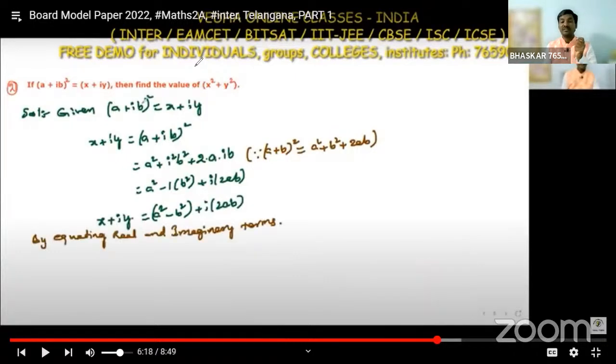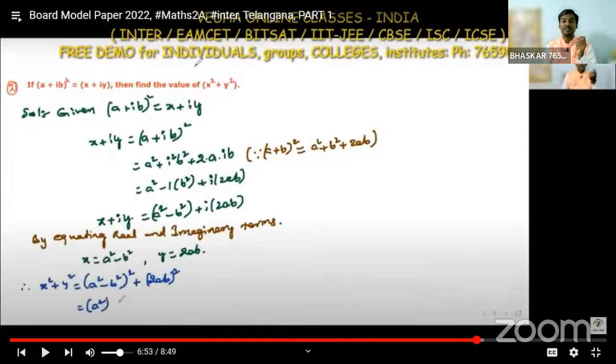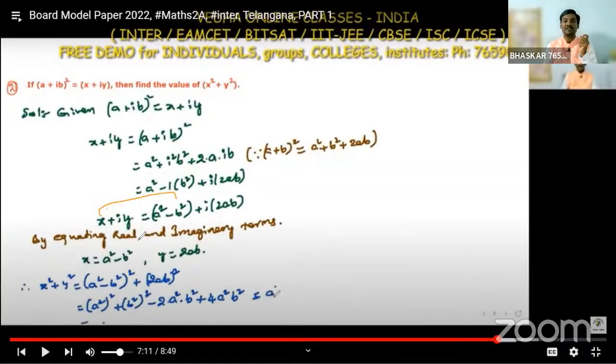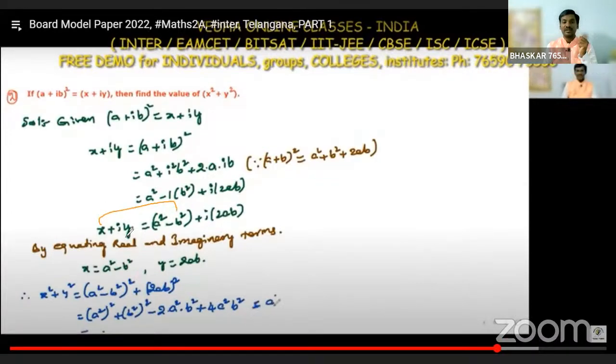After that we equate the real and imaginary parts on the left and right sides. The real part on the left is x and on the right is a square minus b square. The imaginary part on the left is y and on the right is 2ab.